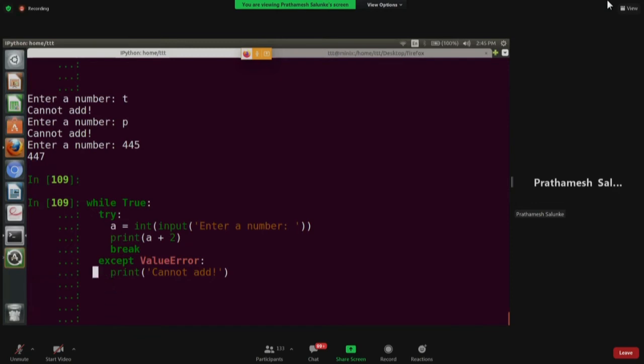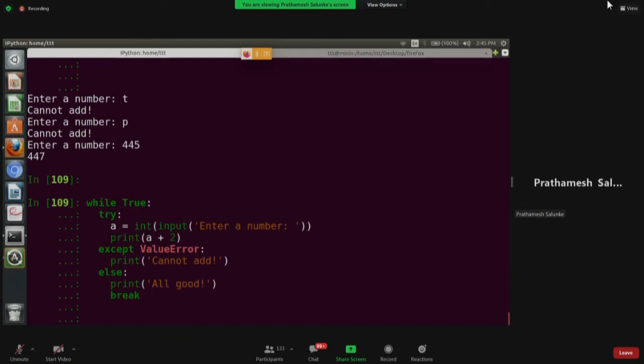Let us remove this break from here. We are just adding it in else, and in else we'll say print all good, and then we can break it, because there is a while loop on top.